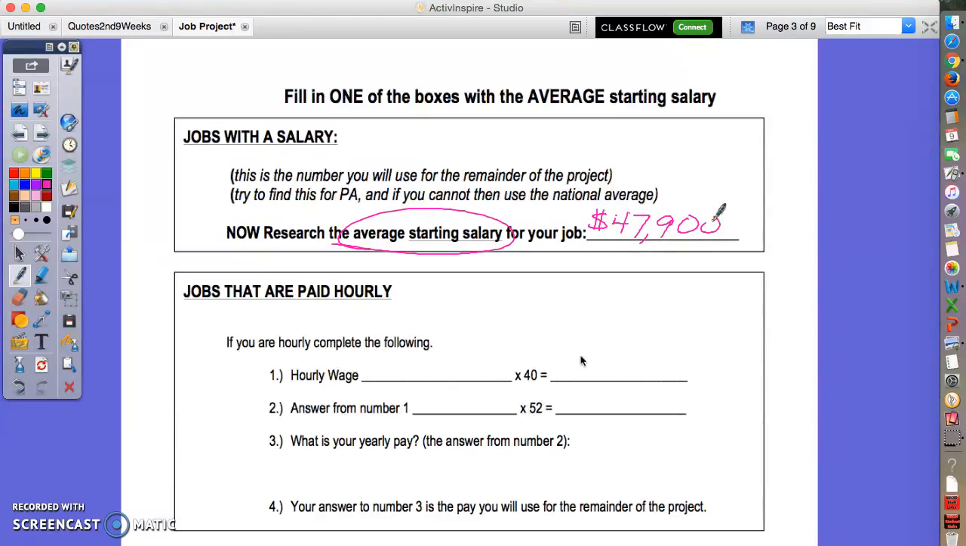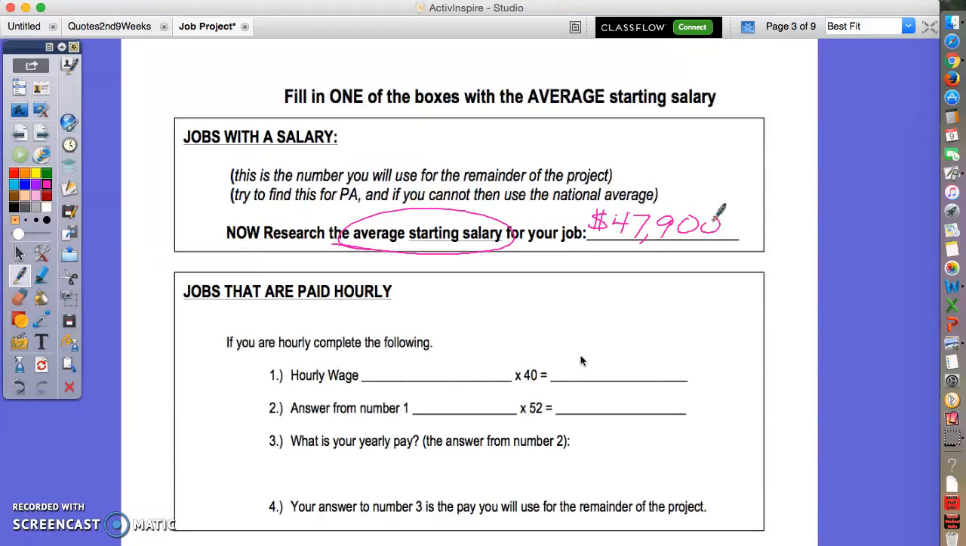Try to find it for PA when you're researching. Search for PA average starting salary for teacher, or average starting salary for neurosurgeon in PA. If you can't find that, then see if you can find the national average, because teaching, for example, is one of those jobs where you make a very different amount of money depending on what state you're in.